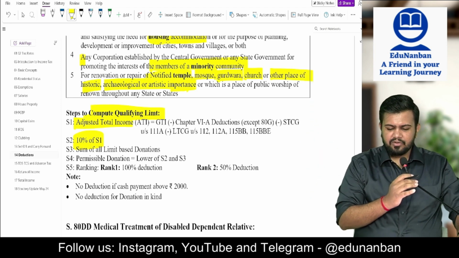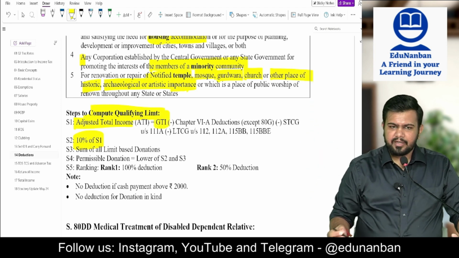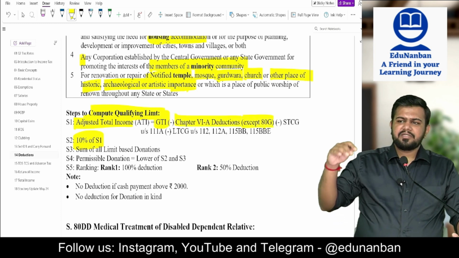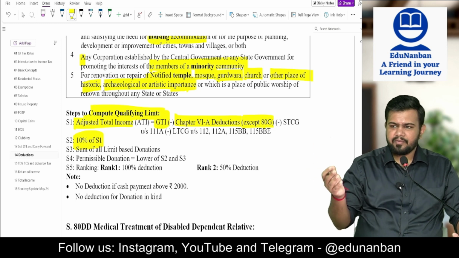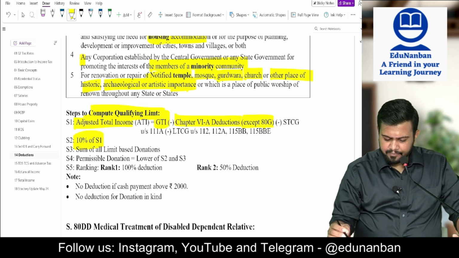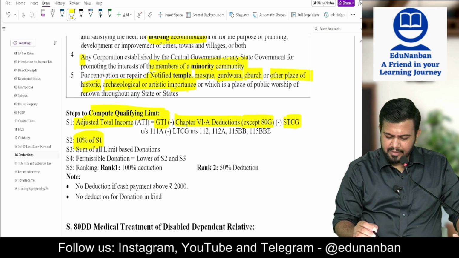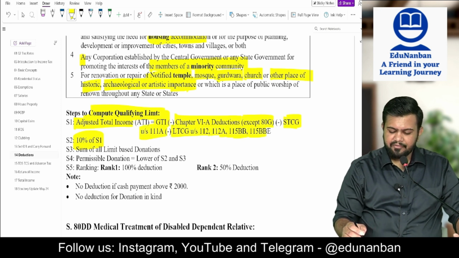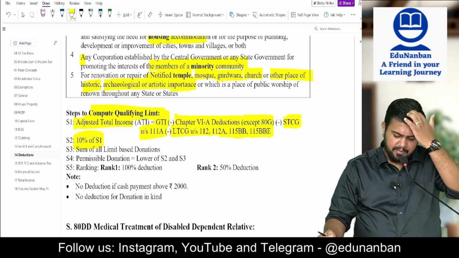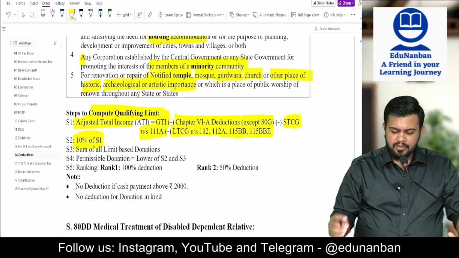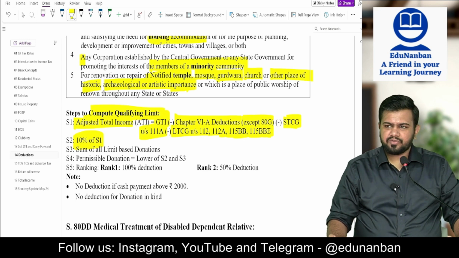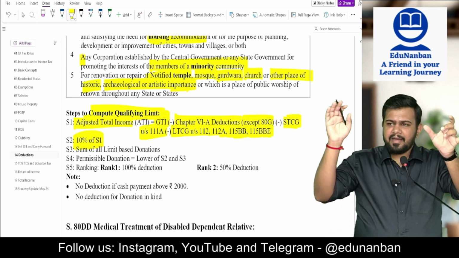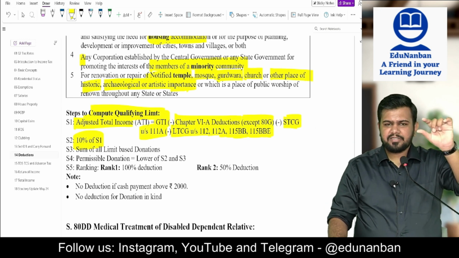Adjusted total income is equal to gross total income minus Chapter 6A deductions except 80G. So other than 80G, all the Chapter 6A deductions you should reduce from gross total income, and minus short term capital gain under section 111A, long term capital gain under section 112, 112A, 115BB, 115BBE. So all the special rate income also you reduce. Take the gross total income, reduce the deductions except 80G and reduce all the special rate income. You will get adjusted total income.